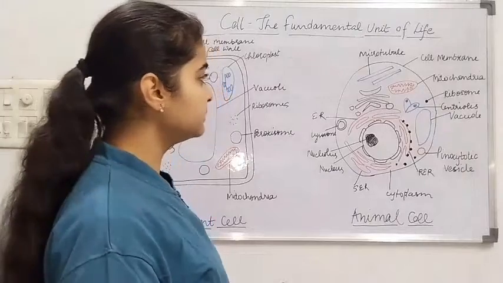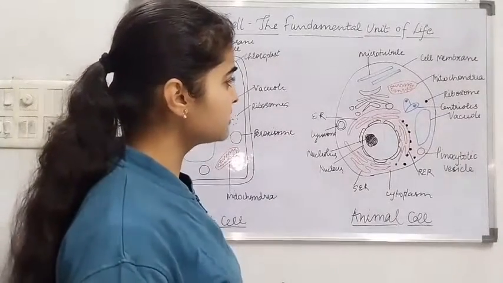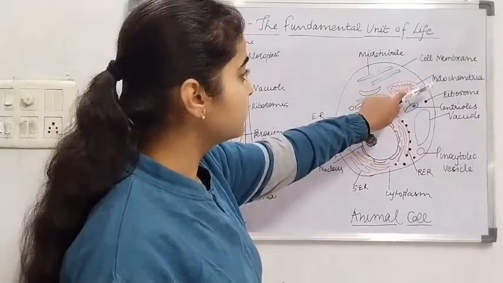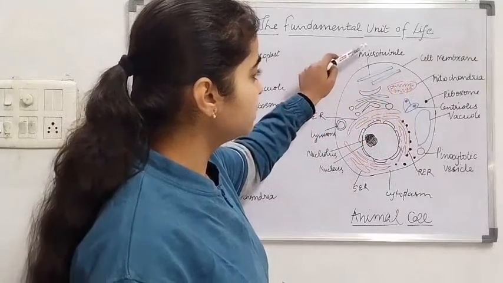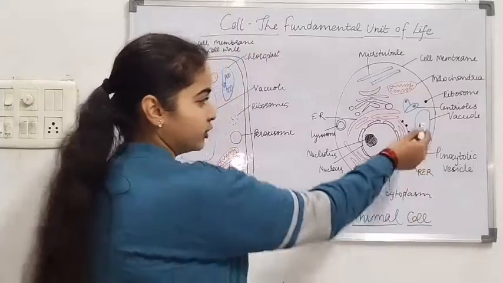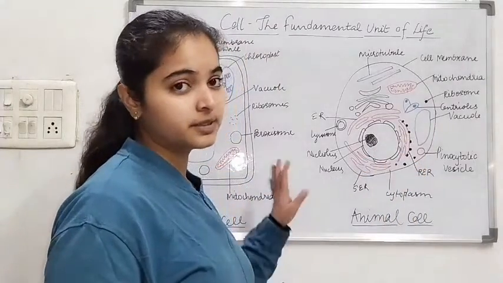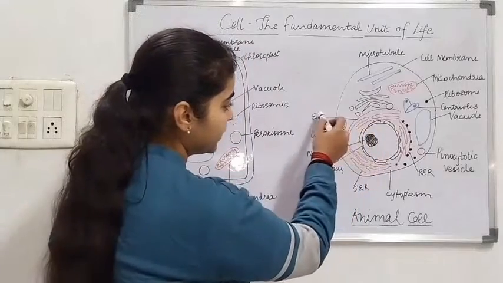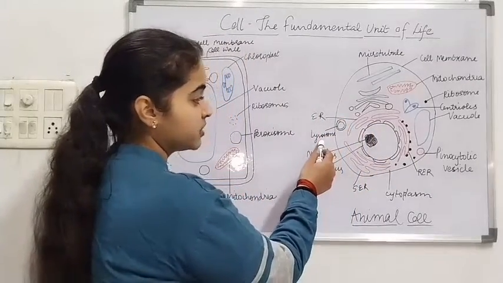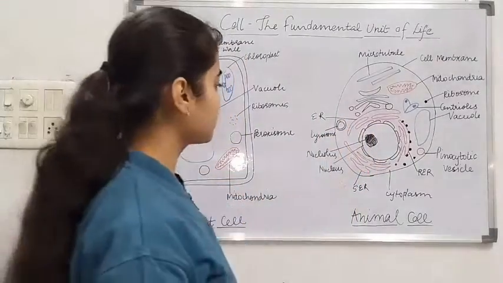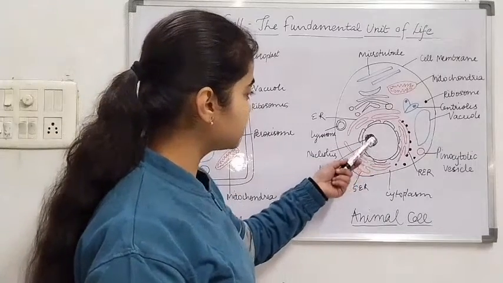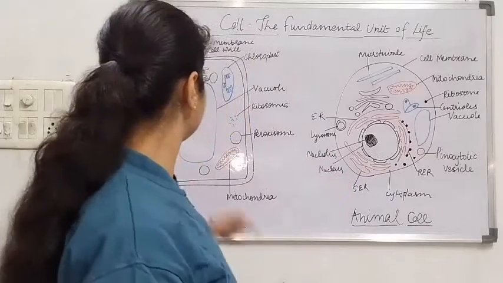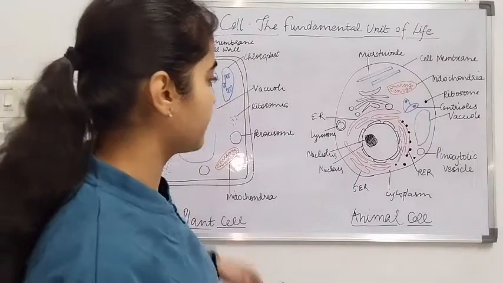Coming to the animal cell, cell wall is absent in this. Centrioles are present, mitochondria. This is the microtubule. And the vacuole in the animal cell is not as big as it was in plant cell. This is the endoplasmic reticulum. This is lysosome, which is also known as suicidal bags. This is the nucleus. This is nucleolus. This is the nuclear membrane. This is also the nuclear membrane.